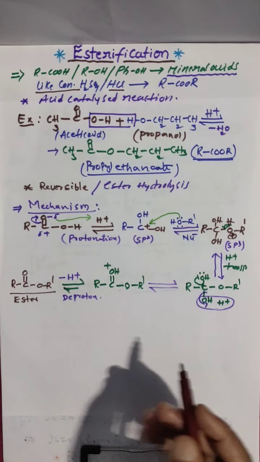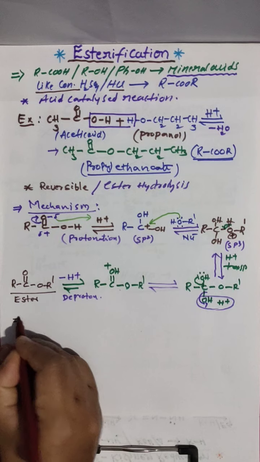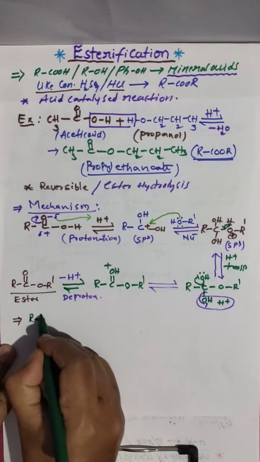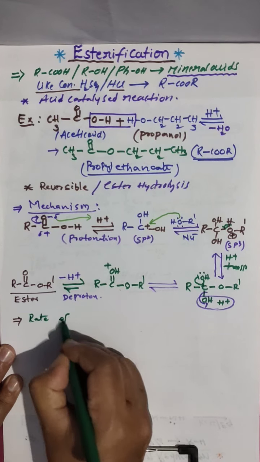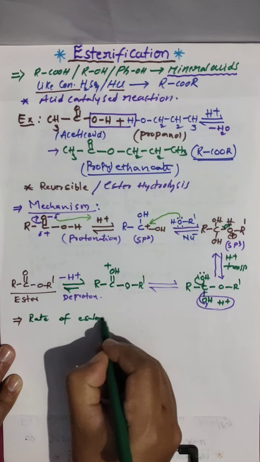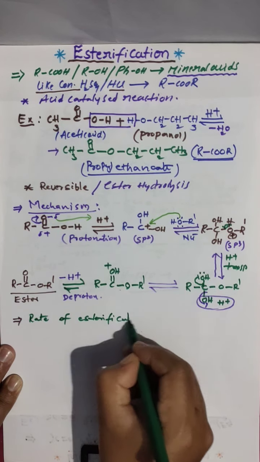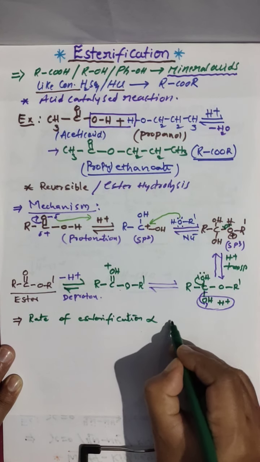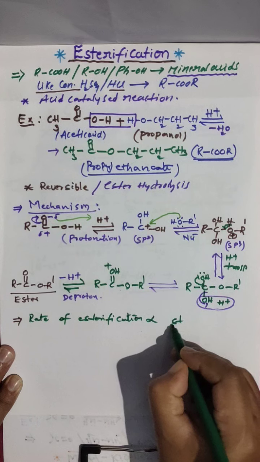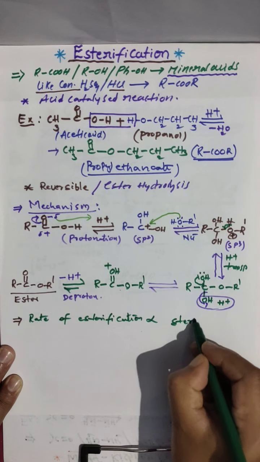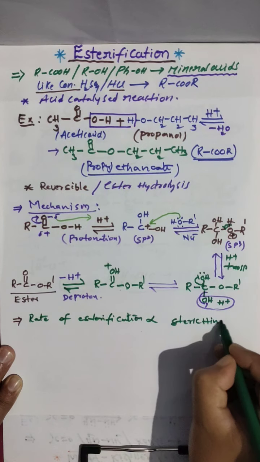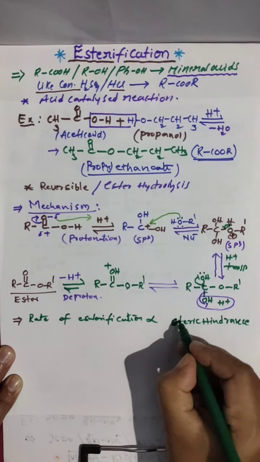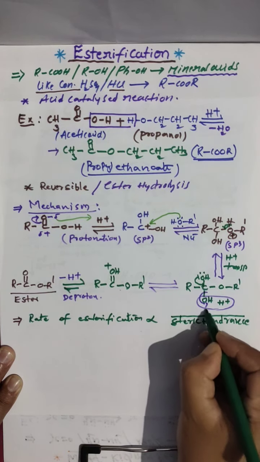Now here the rate of esterification is inversely proportional to steric hindrance. This is very important for competitive exams, you have to remember.